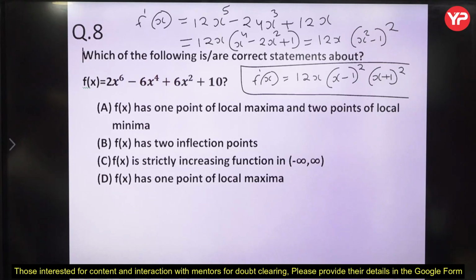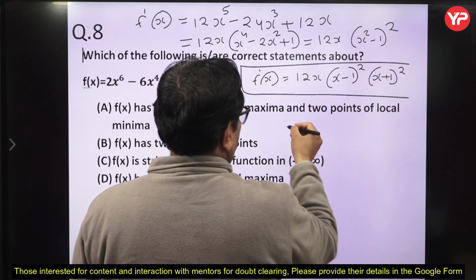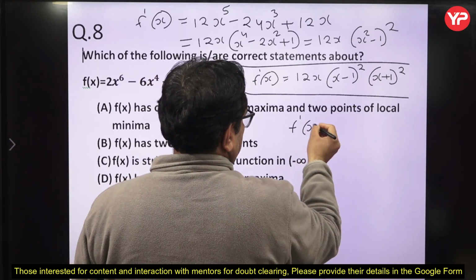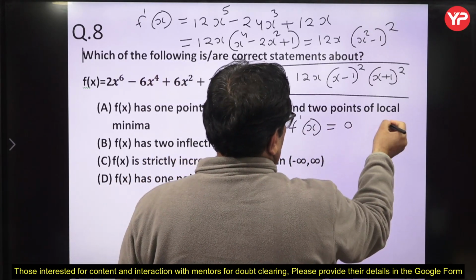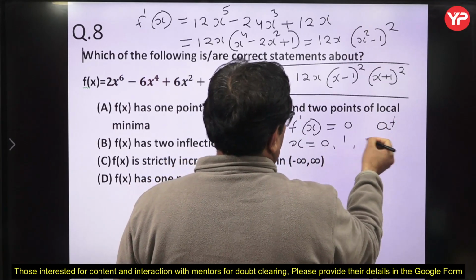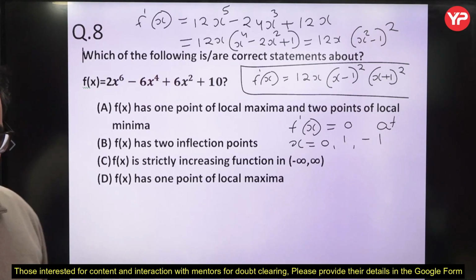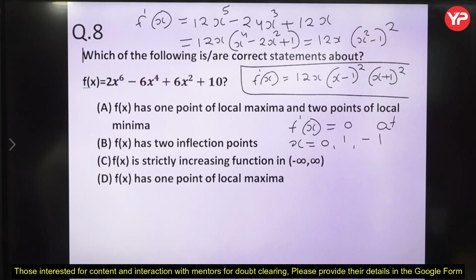So this f dash x is 0, you know this f dash x is 0 at what? f dash x is equal to 0 at x equal to 0, 1, minus 1. Okay, f dash x equal to 0 at x equal to 0, 1 and minus 1. So these are the stationary points.